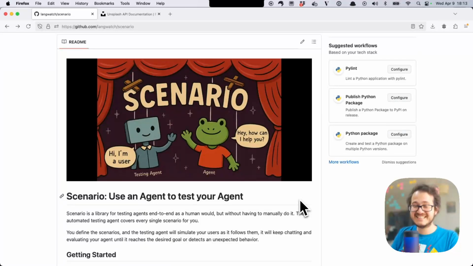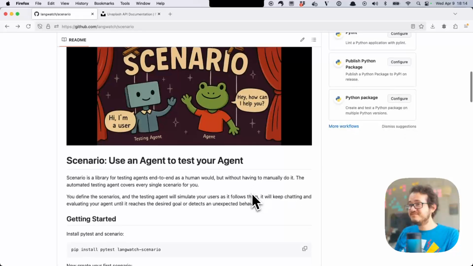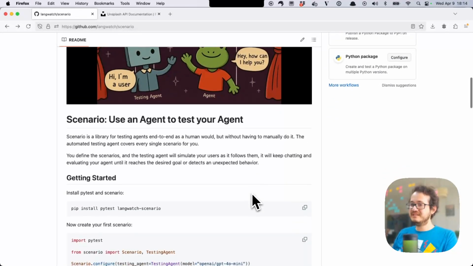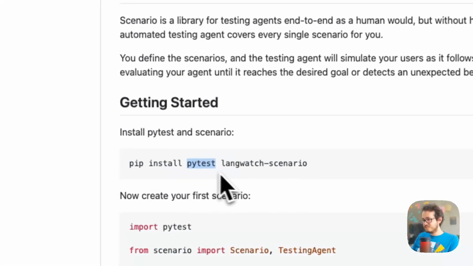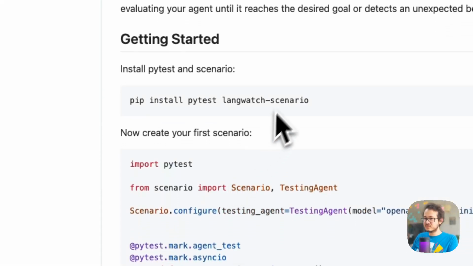And to exercise that, I'm going to show you how we can build an awesome Lovable clone fully tested, and then we are going to build the next scenario to extend it further. So let's go. How does this all work? Well, it's actually very simple. Scenario is just a Python library that connects together with PyTest. We'll be launching a TypeScript version soon as well.